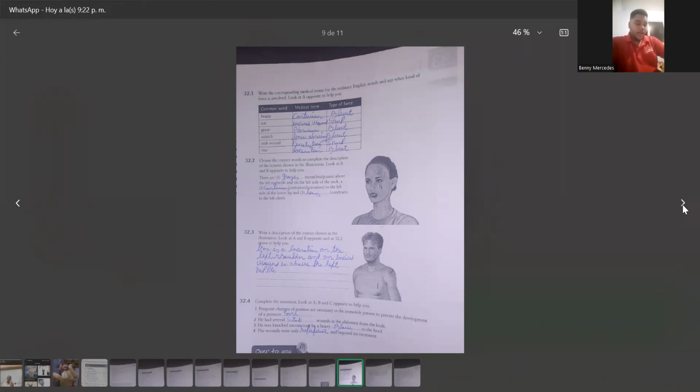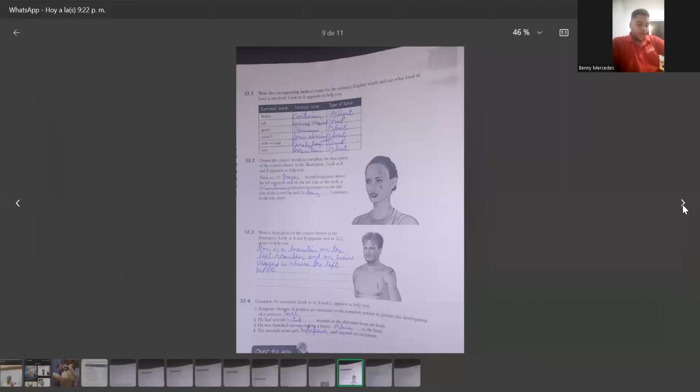32.2. Choose the correct words to complete the description of the injuries shown in the illustration. Look at A and B opposite to help. There are grazes or scratches about the left eyebrow and on the left side of the neck. A contusion or laceration to the left side of the lower lip, and tears or cuts to the left cheek.